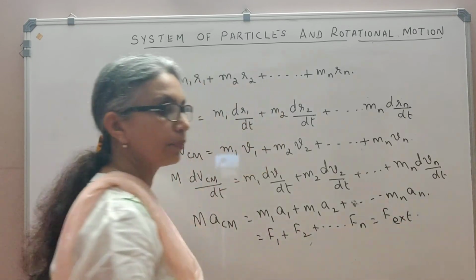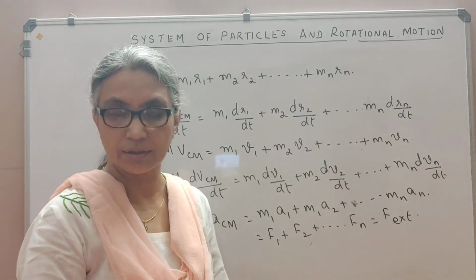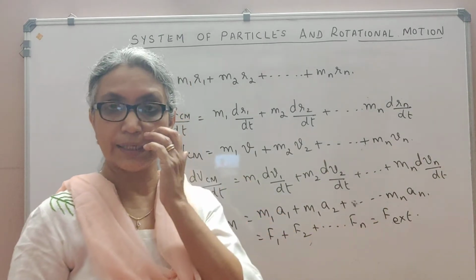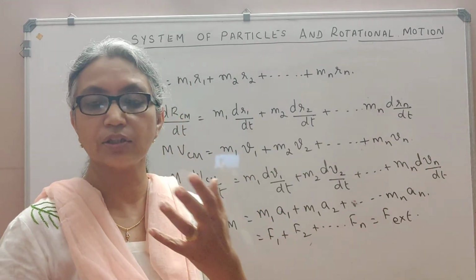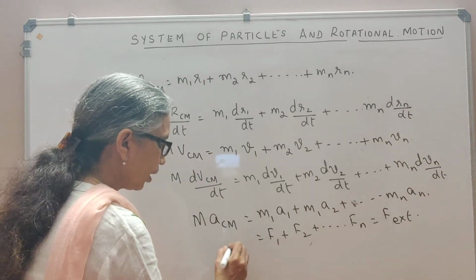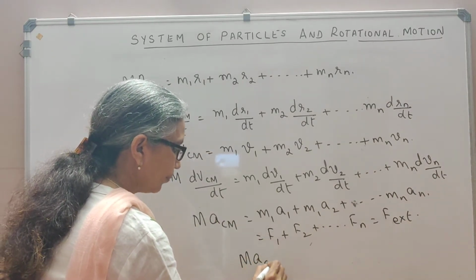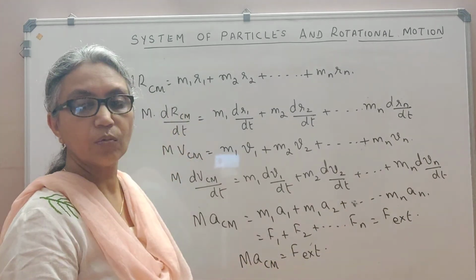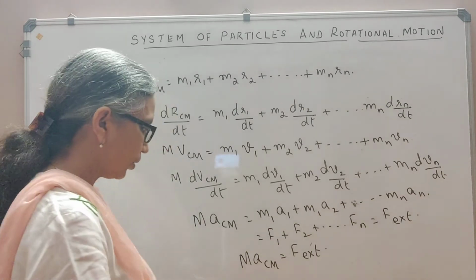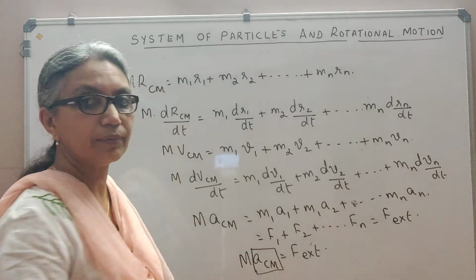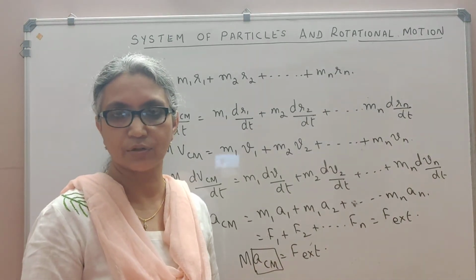Because if a body is made up of n particles, then adding up all the individual forces will give you the net external force acting on the body or on that system of particles. So this is actually equal to M ACM, you see, is equal to the net external force. Now what does that tell you? It tells you that the motion of the center of mass, here ACM stands for the acceleration of the center of mass.